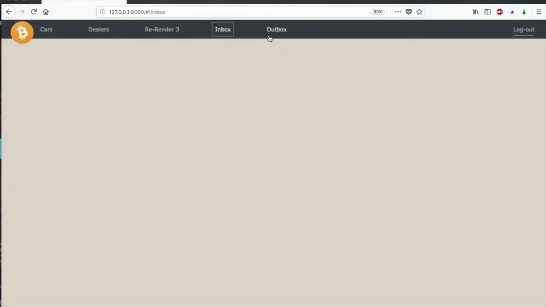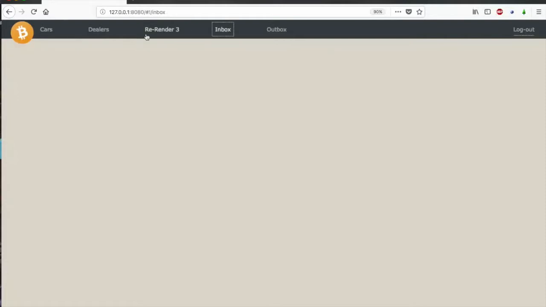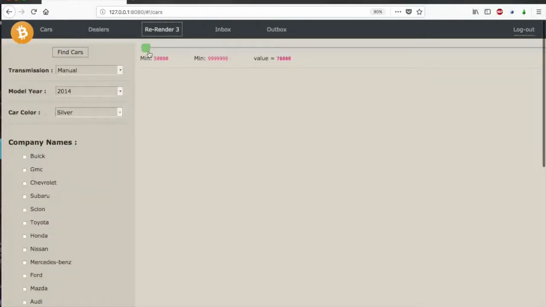That's why your inbox is empty. Your outbox should not be empty, but I think I have not completed it. So the only thing here is the form, which is just a normal thing. So yes, this is all I have.